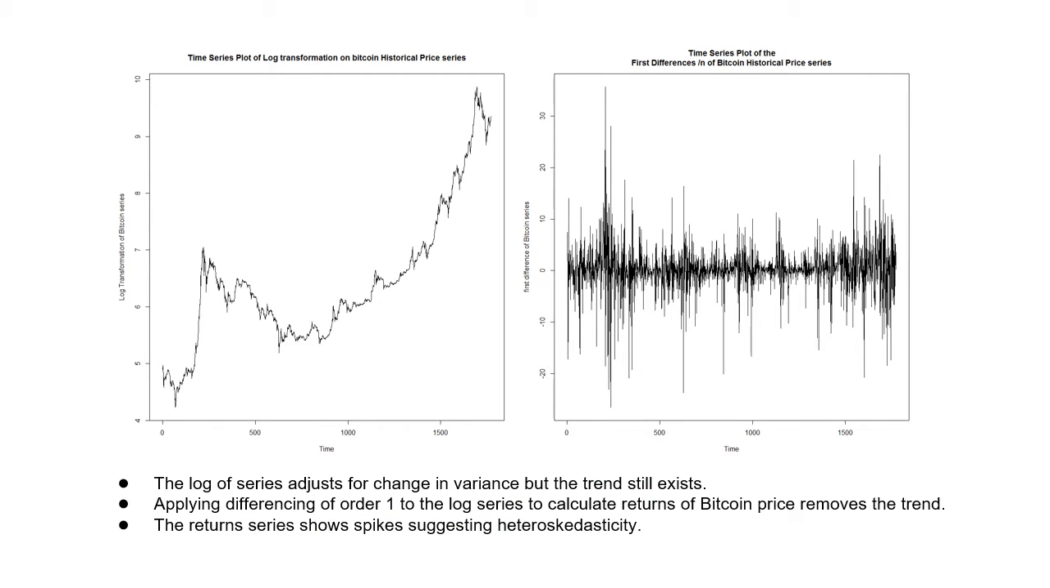We applied the log transformation to remove the non-stationarity, but the log of the series adjusts for change in variance, and the trend still exists. Hence we applied differencing of order 1 to the log series to calculate the returns of Bitcoin price and remove the trend. But the return series shows a lot of fluctuating points. Volatility is obvious. There is no sense of trend or seasonality, hence suggesting heteroscedasticity.